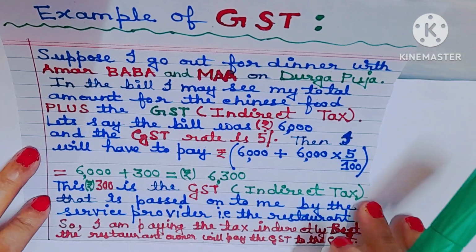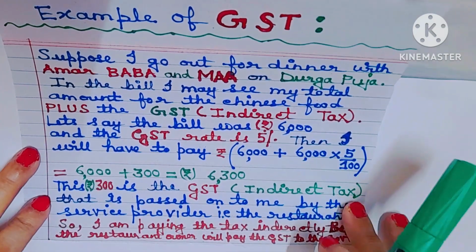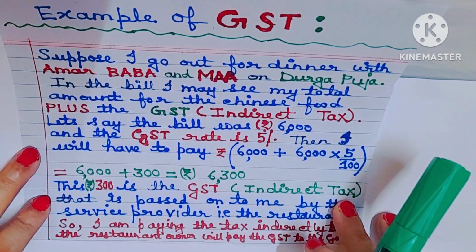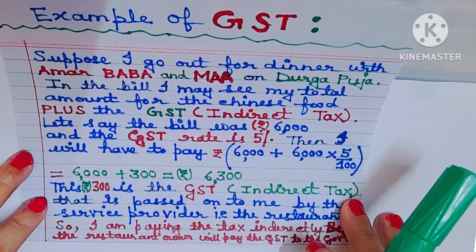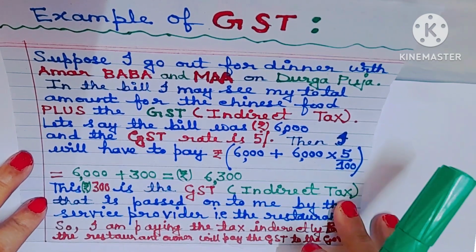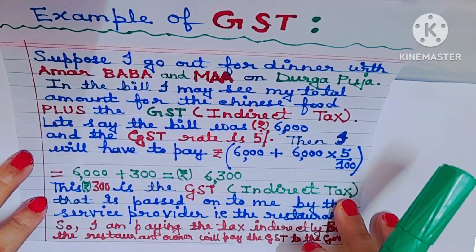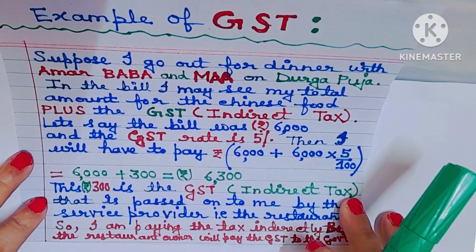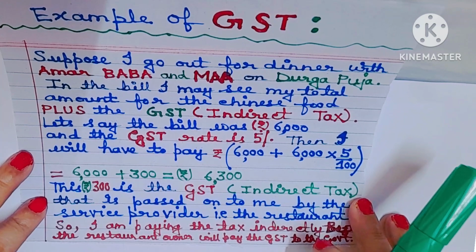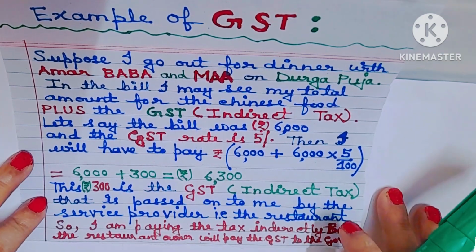Understood? He is not going to remit the total GST collected on supply of goods and services. So the business, the restaurant, is going to remit the GST collected on the supply of goods and services after deduction of GST paid on purchase of goods and services.